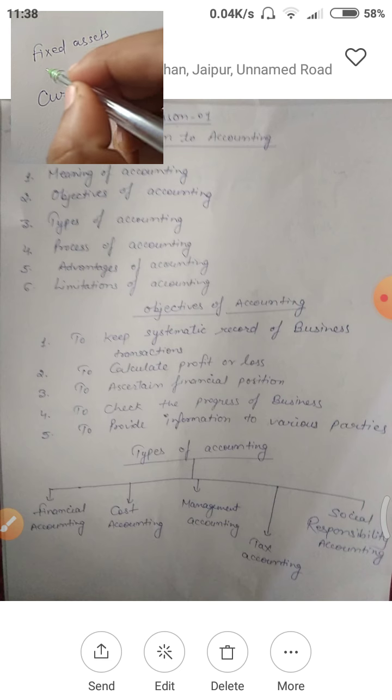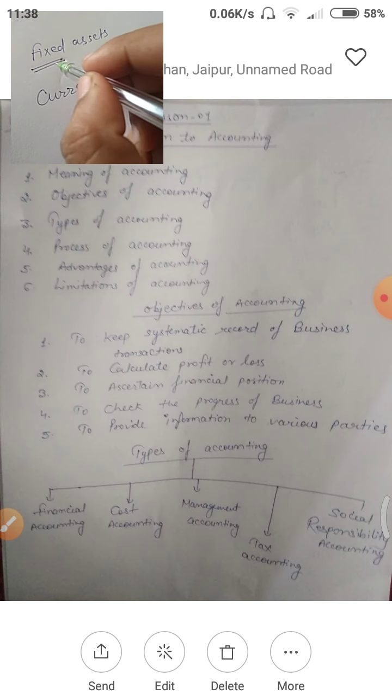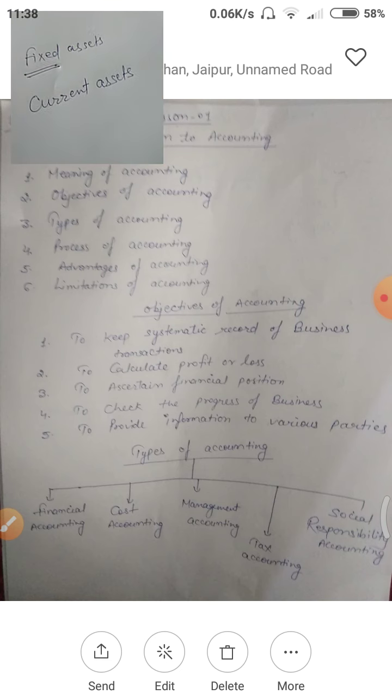As the name is denoting here, fixed assets are kept in a business for a long time, while current assets are kept only for a short time. You can say that current assets are in a business only for 1 year or less than 1 year, but fixed assets are kept in a business for more than 1 year, or you can say minimum till 5 years.